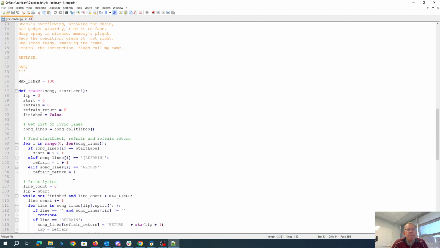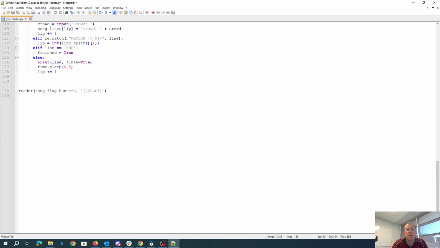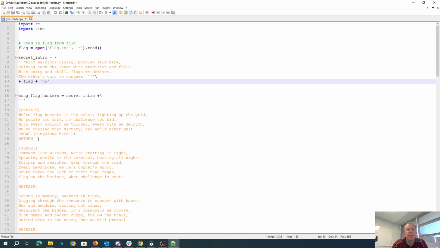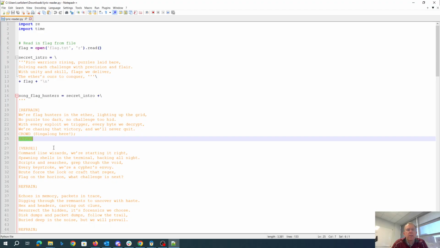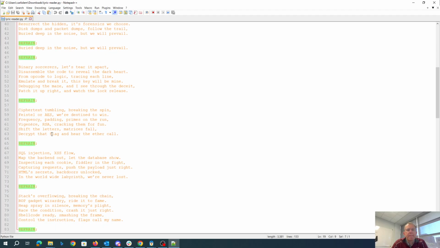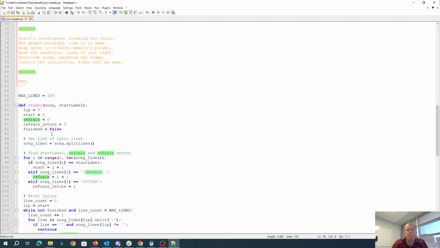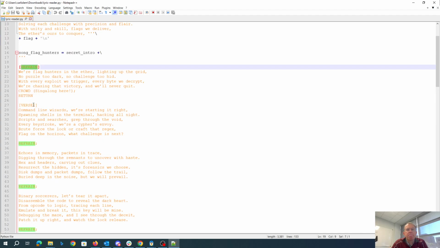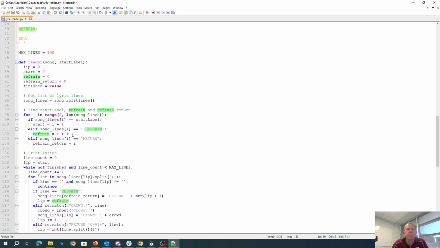So here's this reader. It reads in the lines. It keeps track of where the start is. So there's some sort of start label, which is verse 1, so this could be assigned to the variable start. There's refrain, then there's return. Okay, so it looks like we have one return, one refrain. And then the start will be here at verse 1. All right, so we've set these variables.